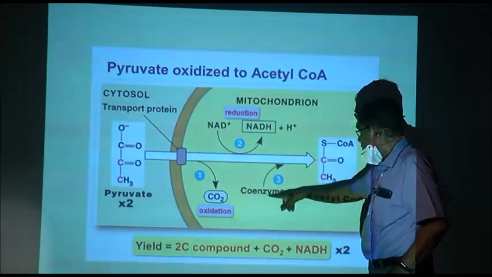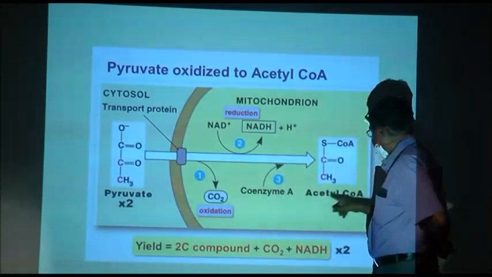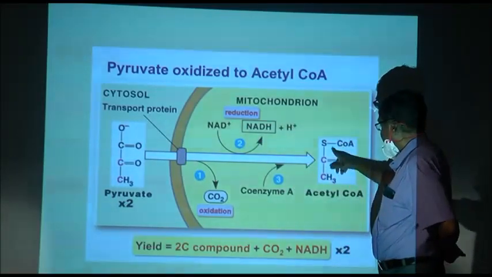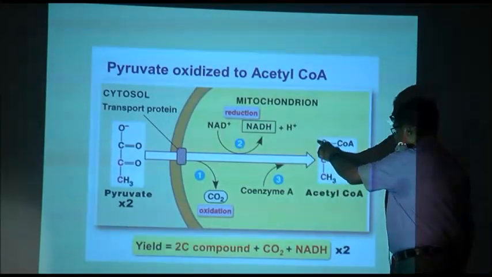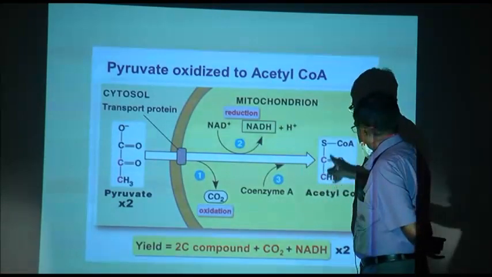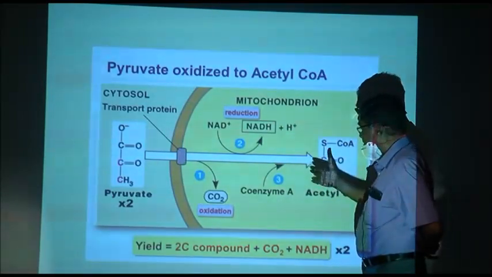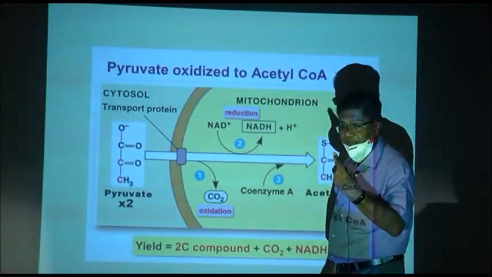Now, one more thing is added here, coenzyme A. This is acetyl CoA. Coenzyme A is added, and what is removed? Carbon dioxide is removed and 2 hydrogens are removed.